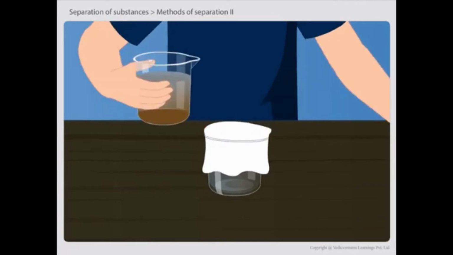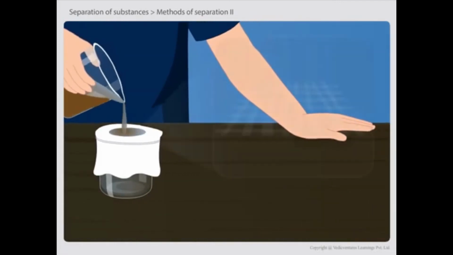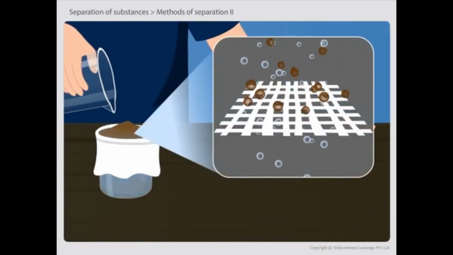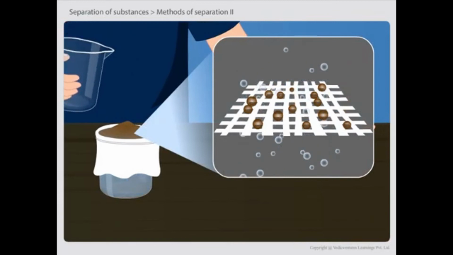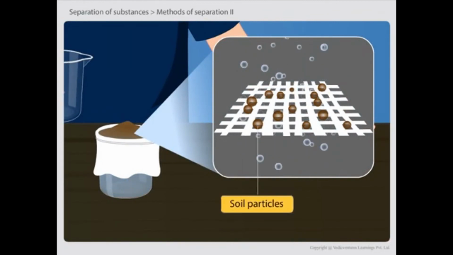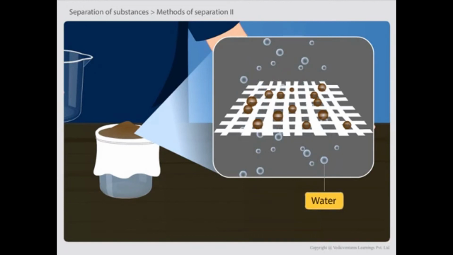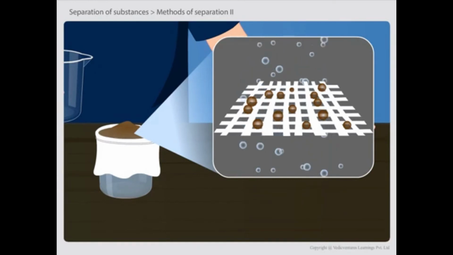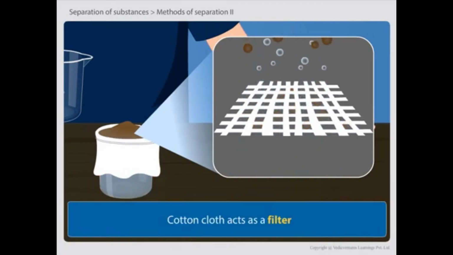Now pour the mixture through the cloth. What do you observe? You will observe that soil particles remained in the cloth while the water passes through the cloth and gets collected in the second beaker. Do you know why? This is because cotton cloth acts as a filter.